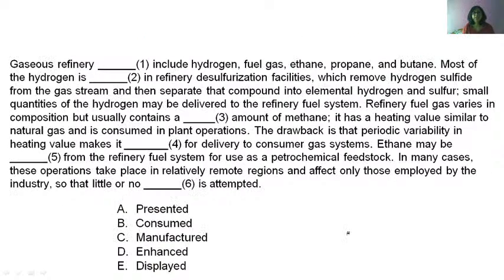Next question. Question 2. Most of the hydrogen is dash in refinery desulfurization facilities which remove hydrogen sulfide from the gas stream and then separate that compound into elemental hydrogen and sulfur. Small quantities of the hydrogen may be delivered to the refinery fuel system.